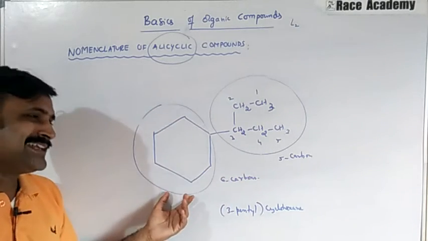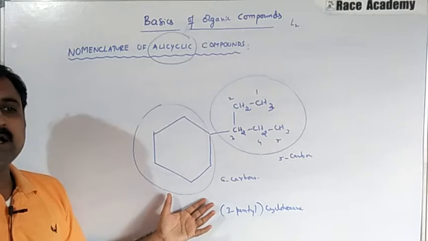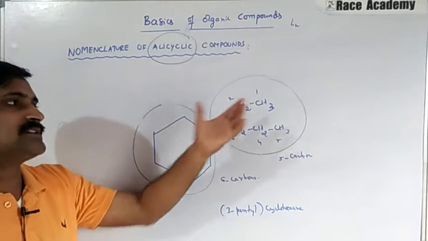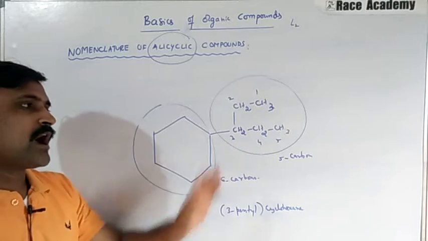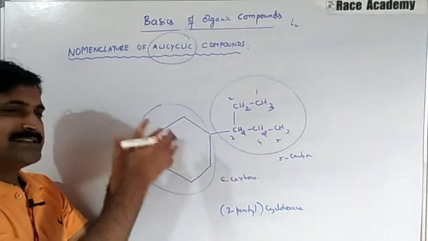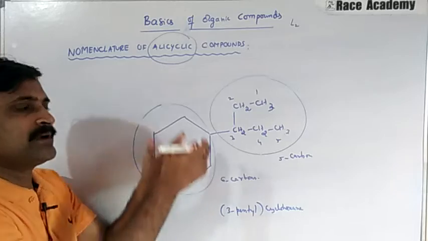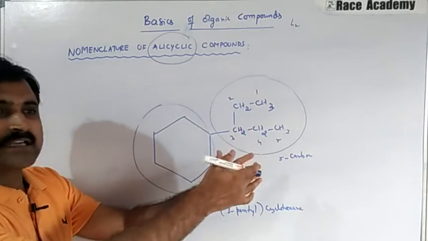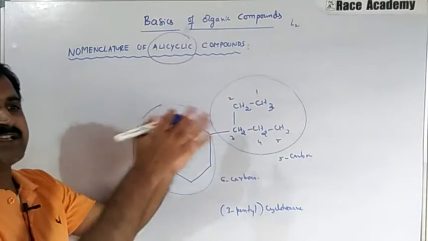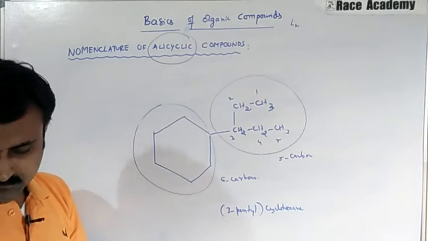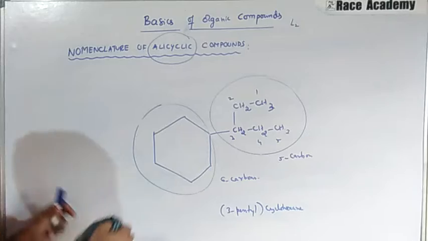So here the priority is given to the 6-membered ring, not the side chain having 5 carbons. Hope you understand. Earlier we observed that the ring had fewer carbons than the side chain, and at that time we said it is the derivative of the side chain, that is alkane. Okay. Now moving to the next example.